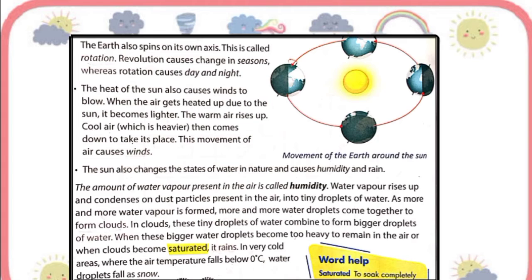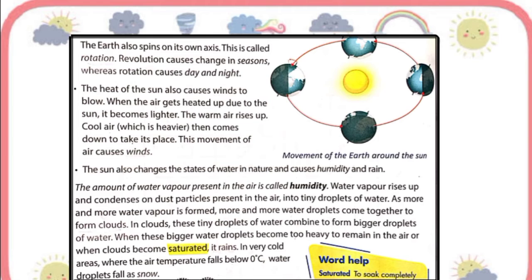So the amount of water vapor present in the air is called humidity, and water vapor rises up and condenses on dust particles present in the air into tiny droplets of water.